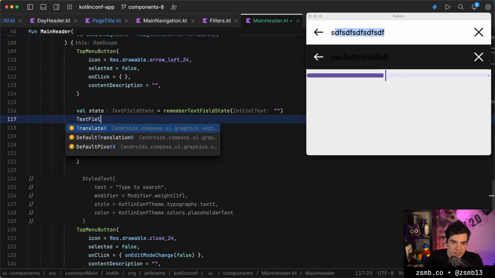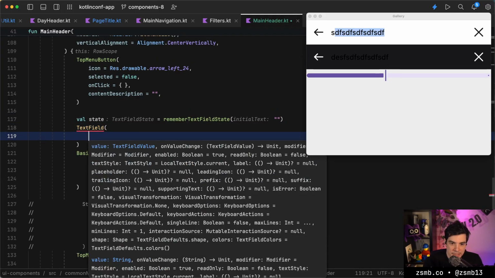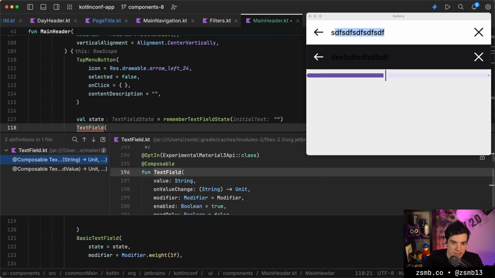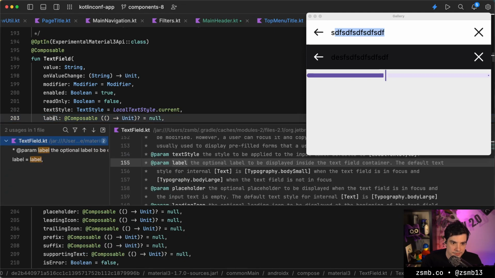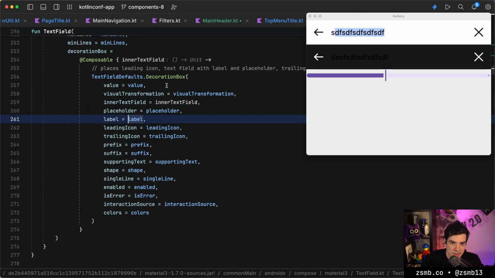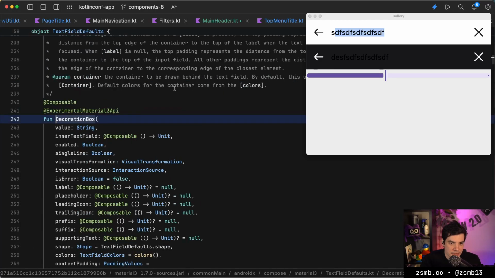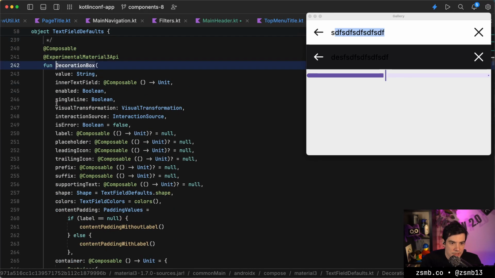Let's take a look at text field then. So let's take a look at how that works. That for sure has something like a hint parameter. I guess it's called a label. Yeah. So how do they implement label? Label is passed to a decoration box. Okay, so decoration was a good thing to add too.